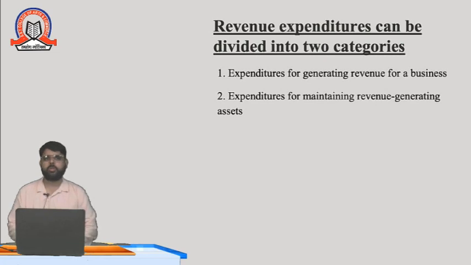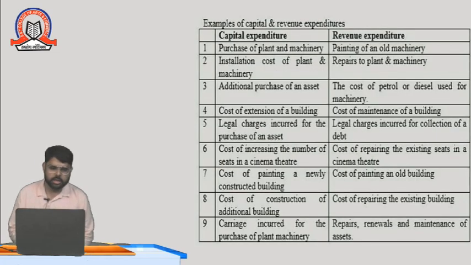So revenue expenditure is of two types. Moving further, let us distinguish between capital expenditure and revenue expenditure. Theoretically, it is also important. Capital expenditure and revenue expenditure: purchase of plant and machinery. If you are purchasing a new fixed asset, it is called a capital expenditure because it is a one-time investment, and it also increases the value of the business.